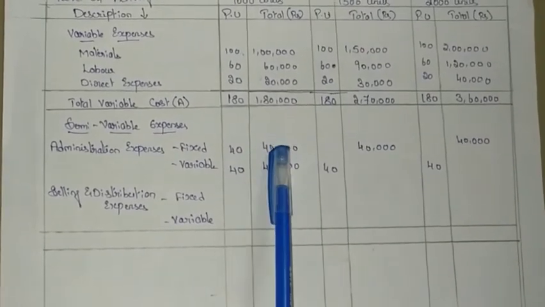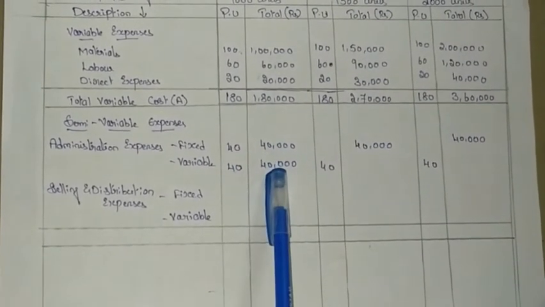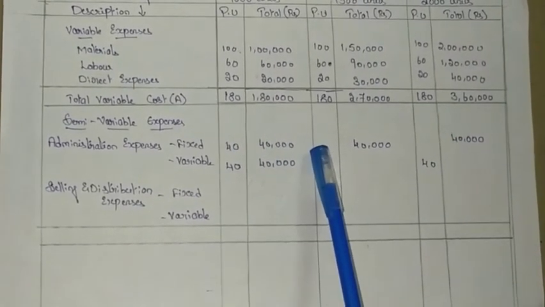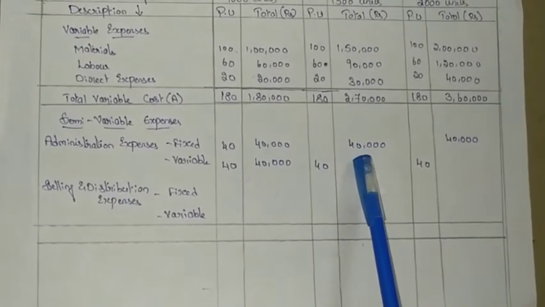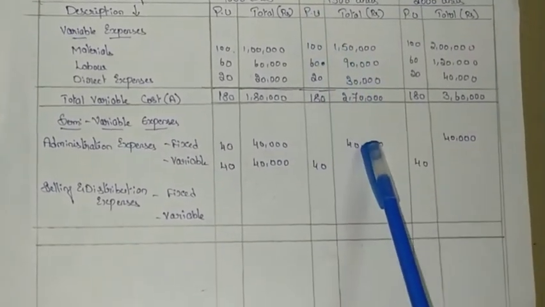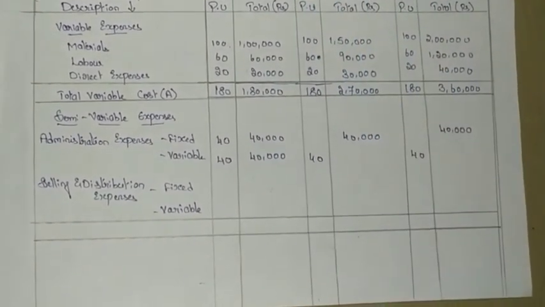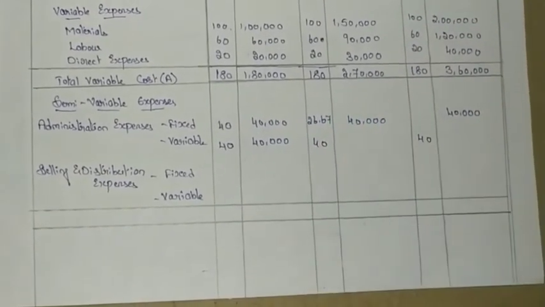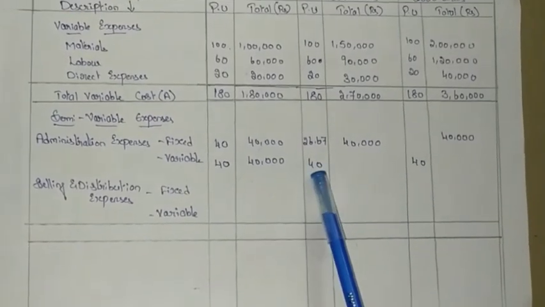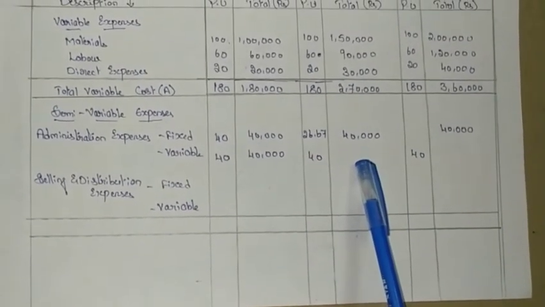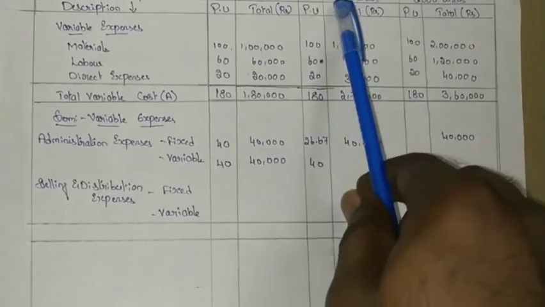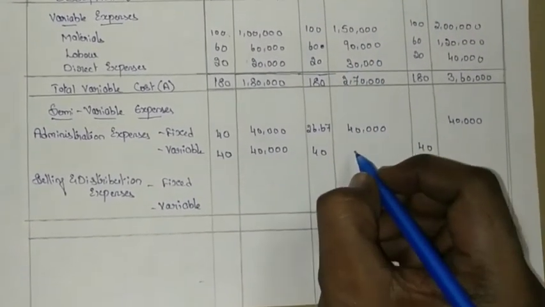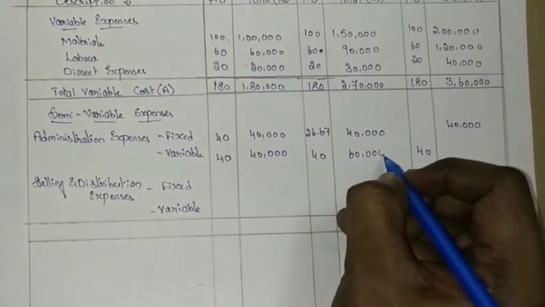So now for 50% we got both per unit and total cost. For 75%, for fixed cost you should get the per unit cost. Divide 40,000 by 1500, you will get 26.67 as the per unit cost. And next, if you want to get the total cost, multiply per unit cost with the total number of units. So now 40 into 1500, you'll get 60,000 as the total cost.